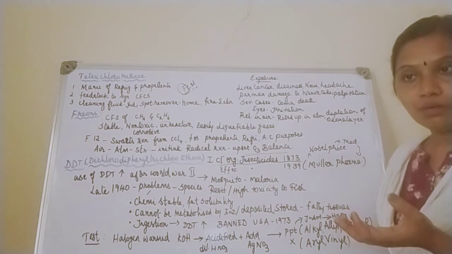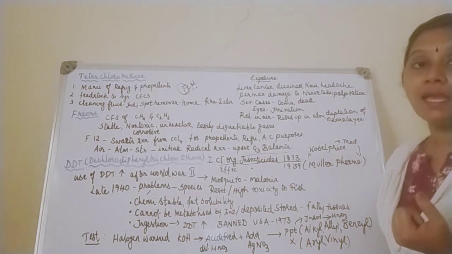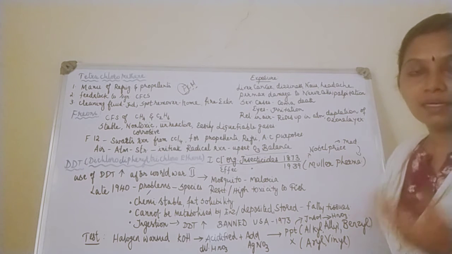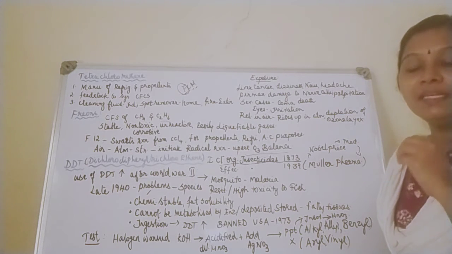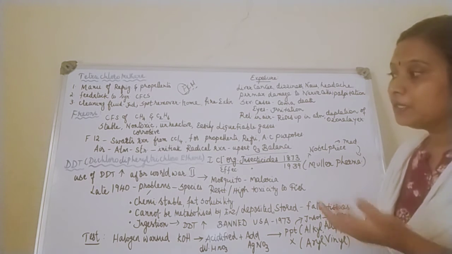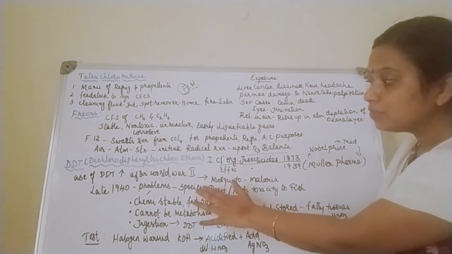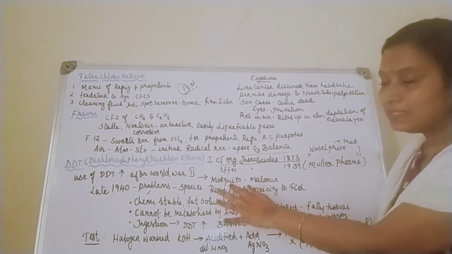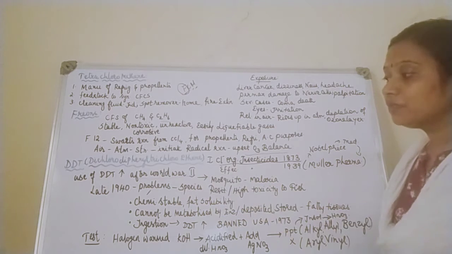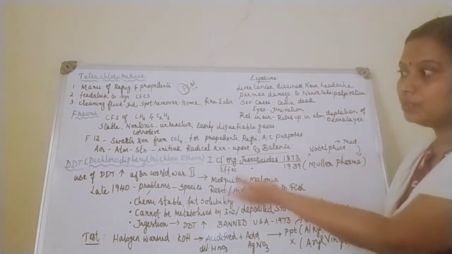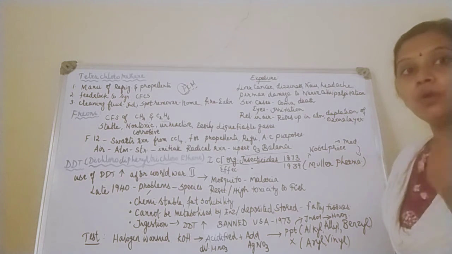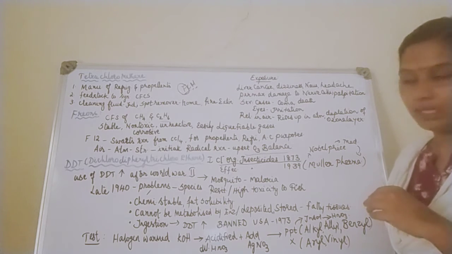To that particular antibiotic, my bacteria has developed a resistance. It starts outgrowing. It is not feeling the effect of that particular antibiotic. So what is resistant? I told you DDT was used against mosquitoes during World War II. Then some of the species became resistant to DDT, so the scientists had to discover more powerful insecticides to kill those particular species.